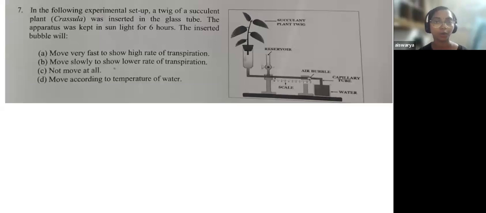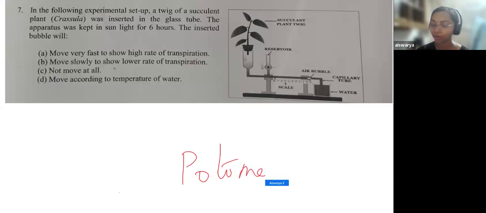See, this was also a good question. I would categorize this as a very good type of question other than a direct question. You needed some level of conceptual understanding to do this question. So here the question is, this is a potometer. A potometer is a device to measure the rate of transpiration. And you know what transpiration is? The rate of loss of water. So at a very basic level, that is what transpiration is.